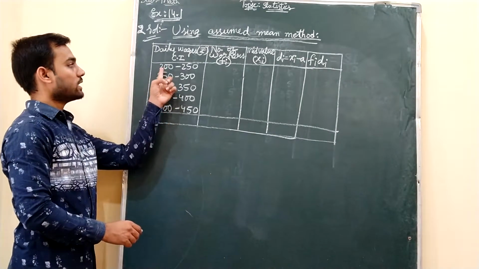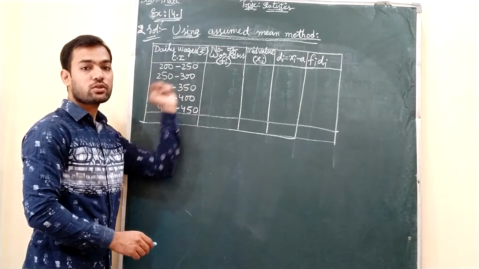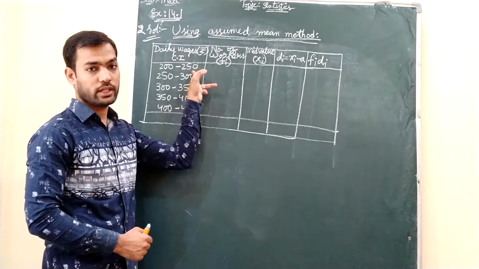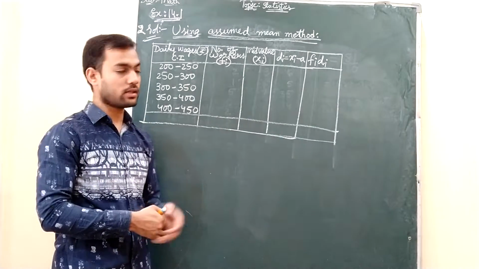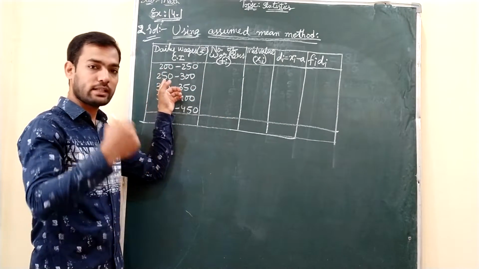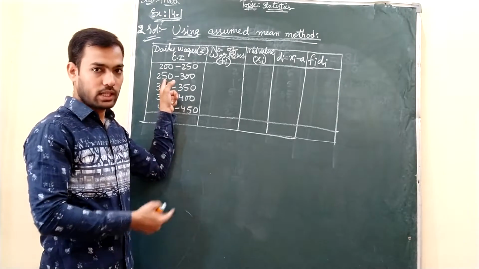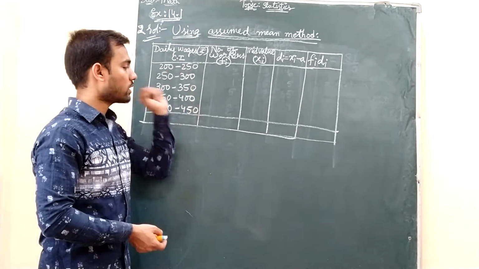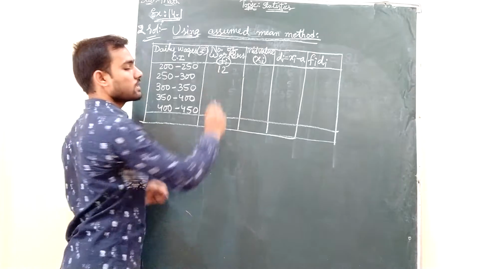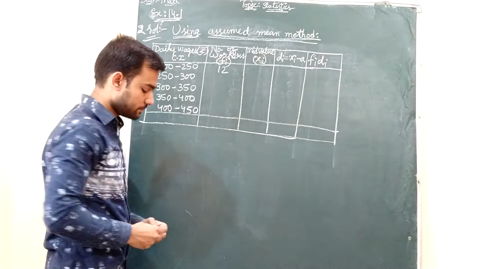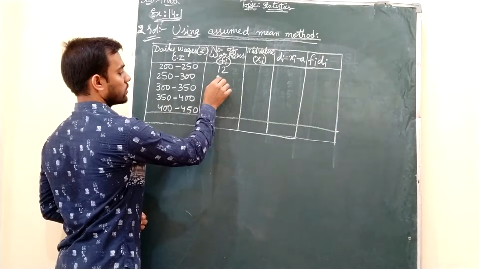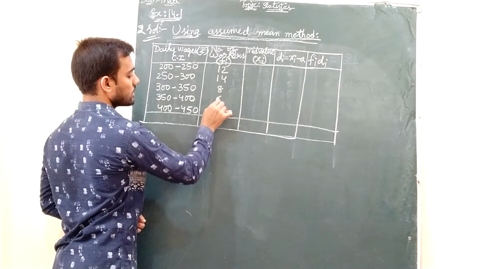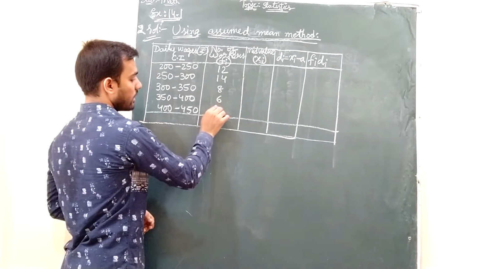Number of workers who are getting the daily wages from 200 rupees to 250 rupees. Exactly, you cannot say how much they are getting. So you should not include 250 here. You must say 200 to 249 rupees, because 250 is repeated over here. It is included in the next class, the succeeding class, not in the preceding one. So at 200 to 249 rupees, 12 workers are receiving per day. And then 250 to 299 are 14 workers, then 8 workers, then 6 workers, and at last 10 workers.